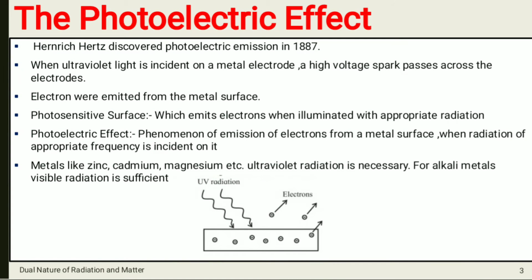And this is the photoelectric effect. For metals like zinc, cadmium, magnesium, etc., ultraviolet radiation is necessary. It means these metals will emit electrons when ultraviolet radiation is incident on them. For alkali metals visible light is sufficient. It means if you take any bulb or visible light, then alkali metals emit electrons.